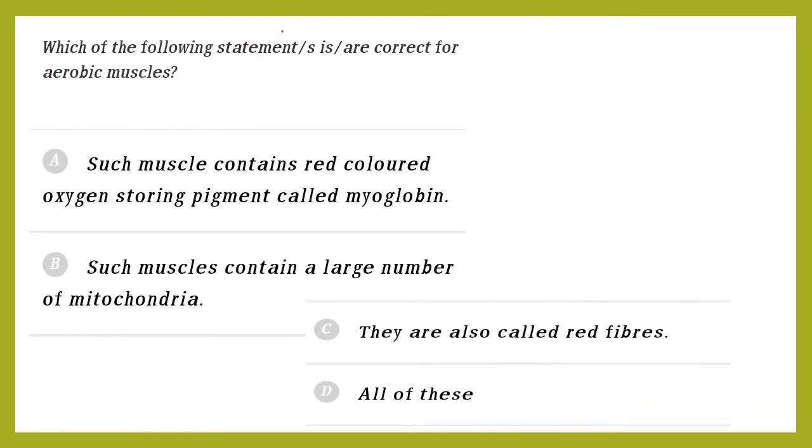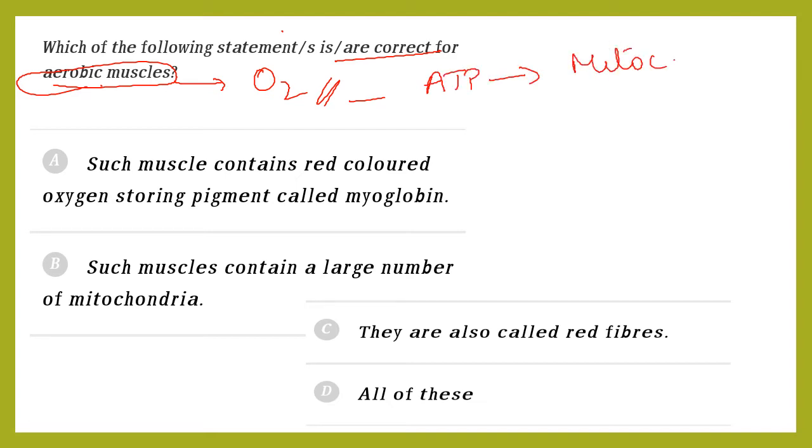Which of the following statements are correct with aerobic muscle? Aerobic muscle means in the presence of oxygen, the cells will respire. Okay, oxygen needed, and it will be utilized for ATP. For ATP production, you need mitochondria, so more mitochondria it needs.